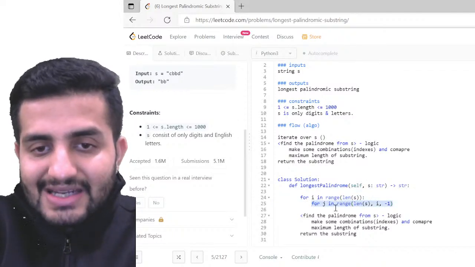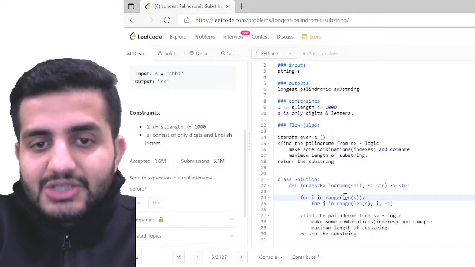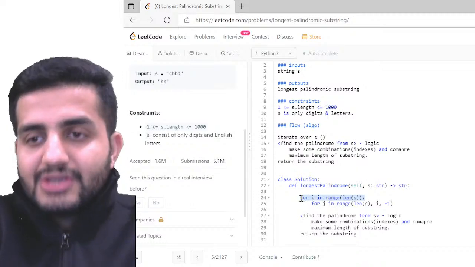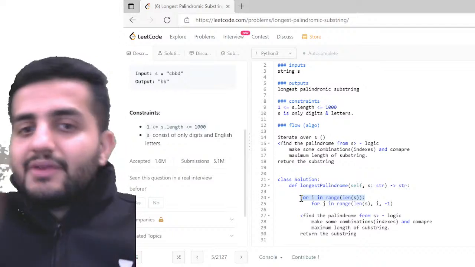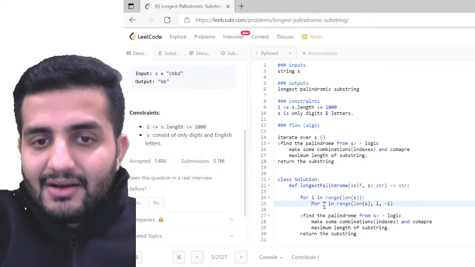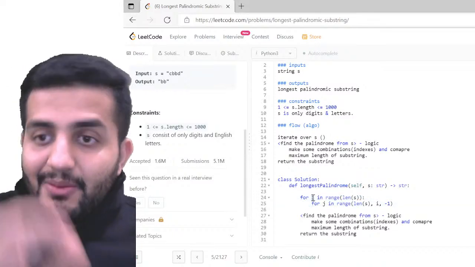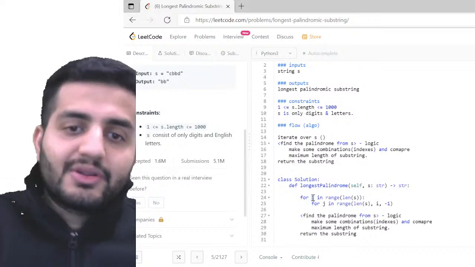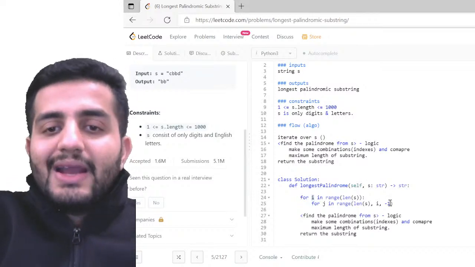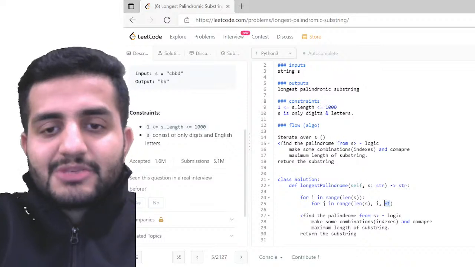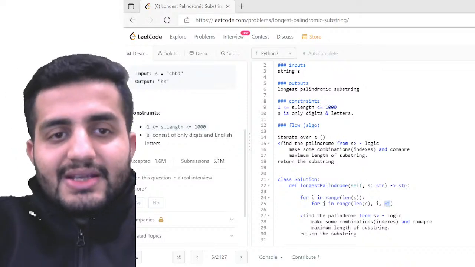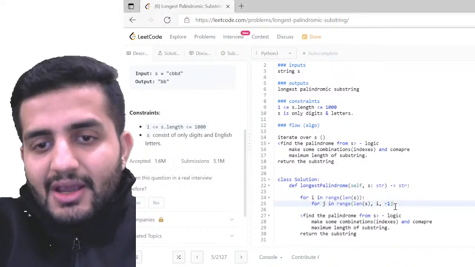Does this logic make sense to everyone? For the first word, I'm starting from the beginning, from 0 to the length of S. And for the second word, I'm starting in the reverse order, and I'm ending the range where my I is starting. That's my end point for the reverse word, and I'm doing it in the -1 order. Cool, the step is -1. Making sense? Simple. I've just bifurcated two things.